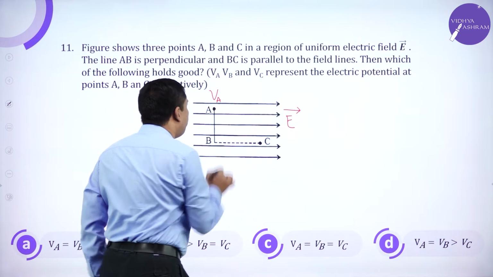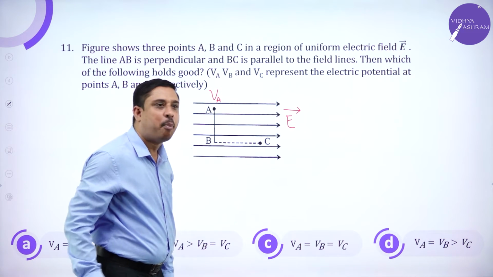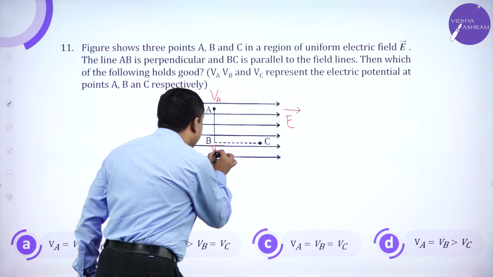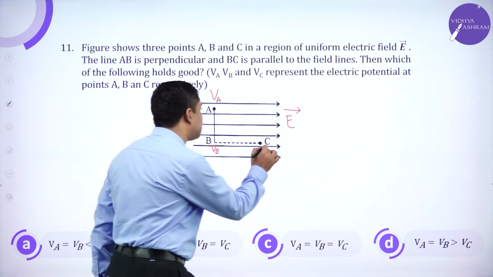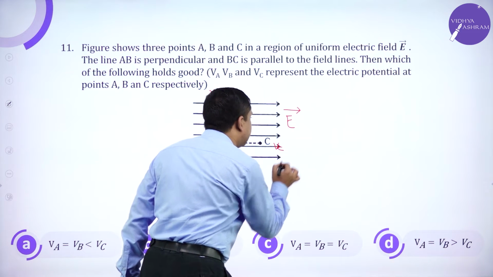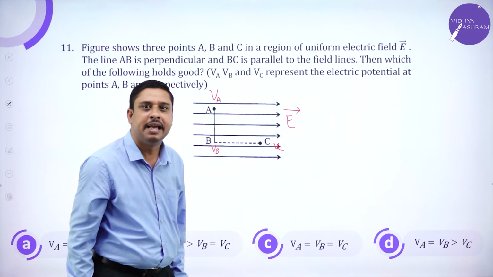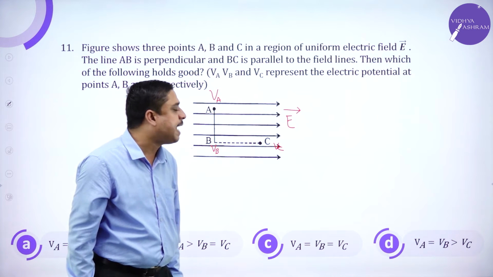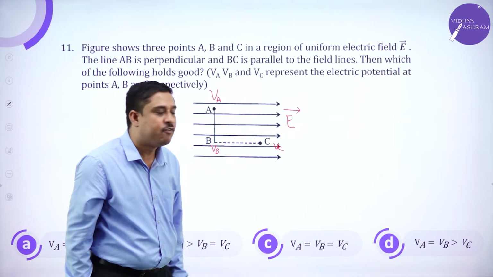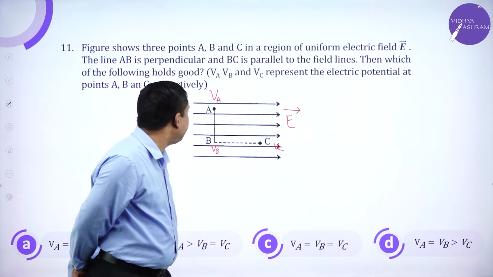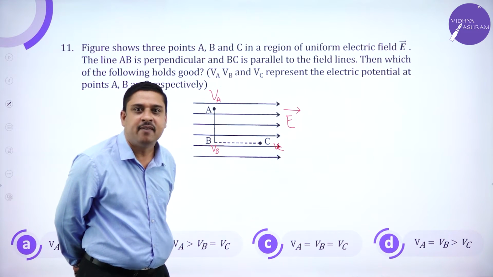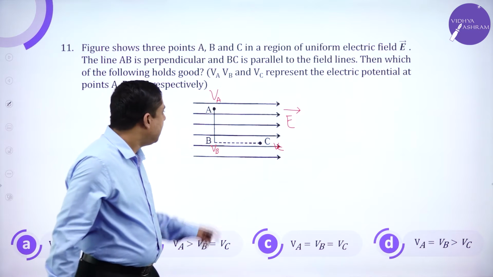VA is the potential at the point A, VB the potential at the point B, VC the potential at the point C. I have to arrive at the correct relationship between VA, VB and VC.